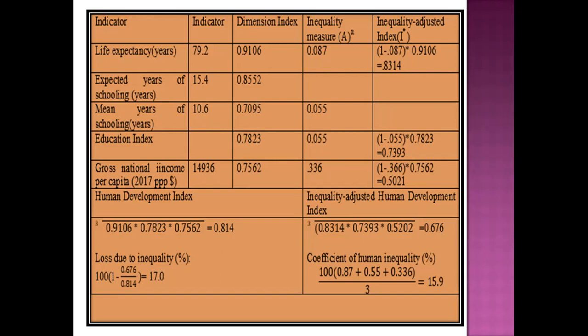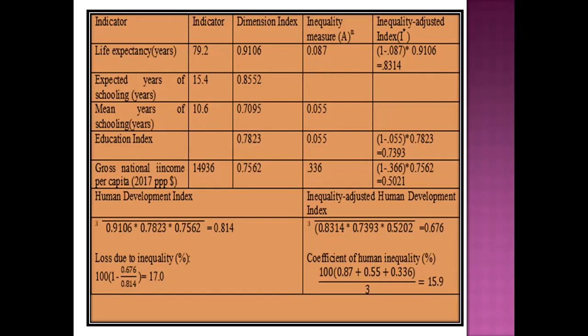The value of the dimension index is 0.9106, so your inequality adjusted index is 0.8314. Similarly, you will get the inequality adjusted educational index value as 1 minus 0.055 into 0.7823, and the value is equal to